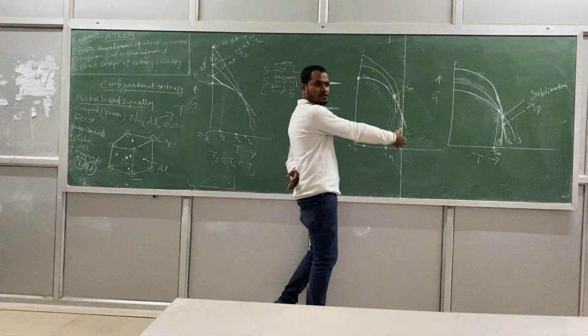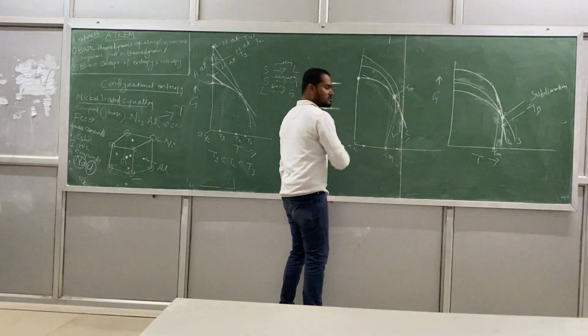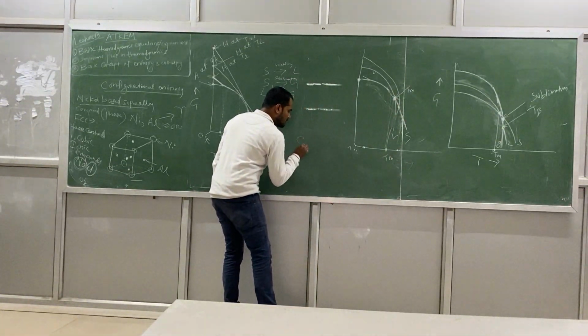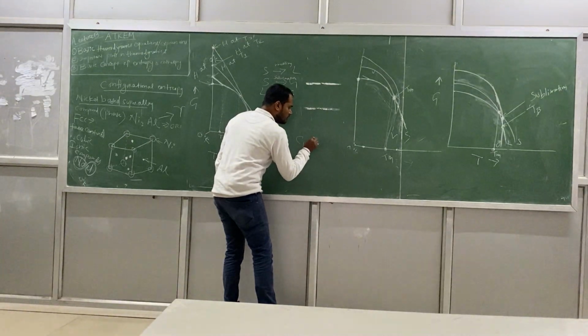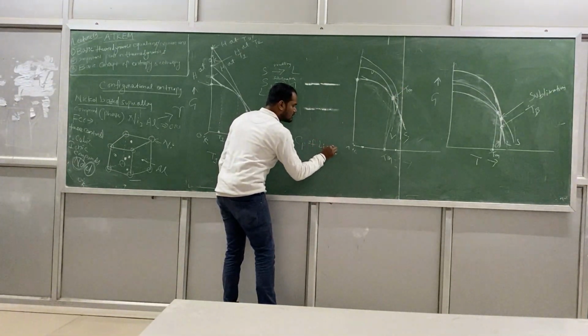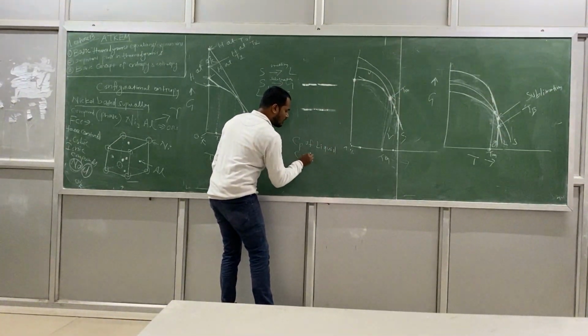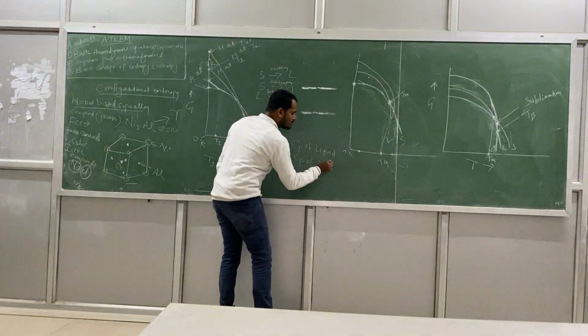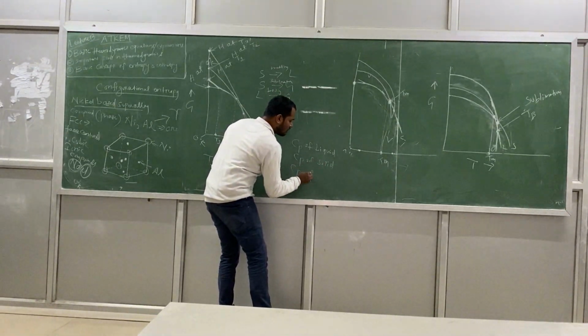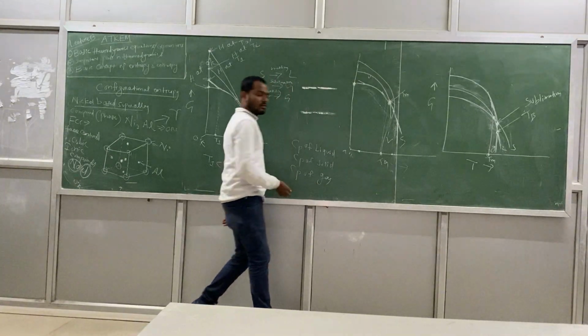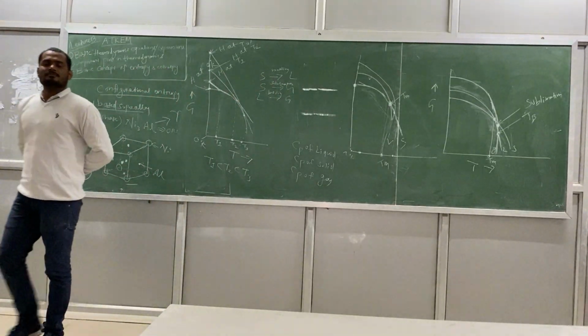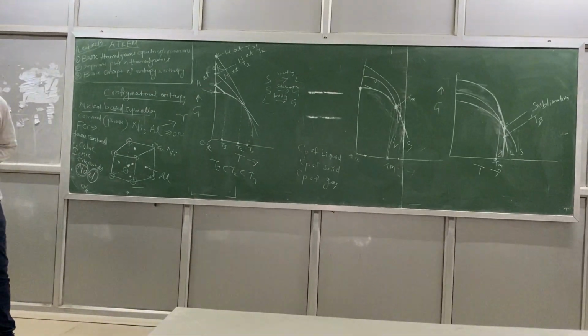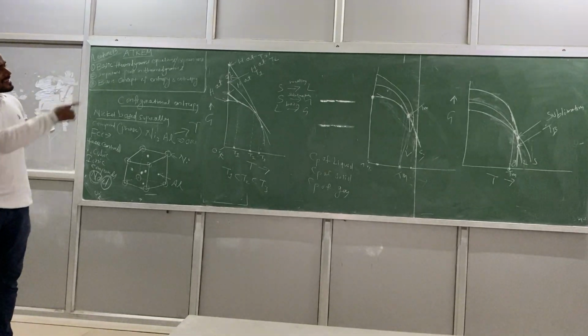So it is clearly also showing you what? If you want to find out the relationship between Cp of liquid, Cp of solid and Cp of gas, what will be the relation? Just have a look at the diagram.